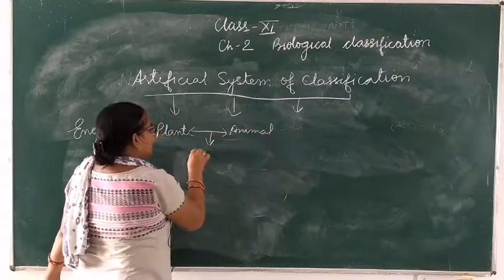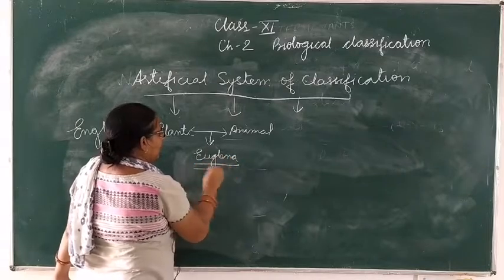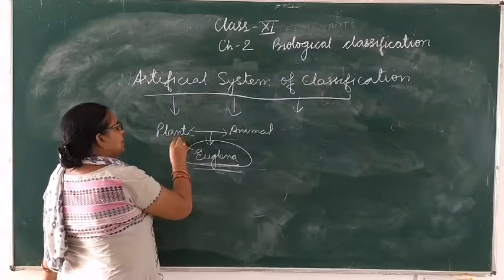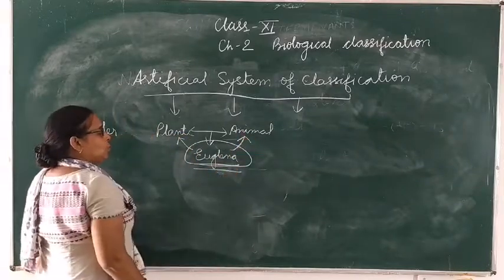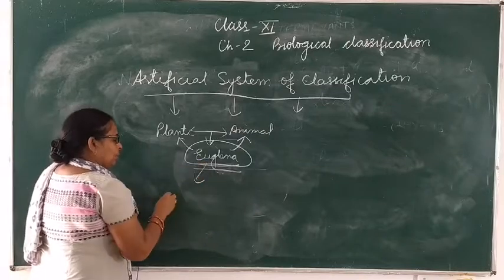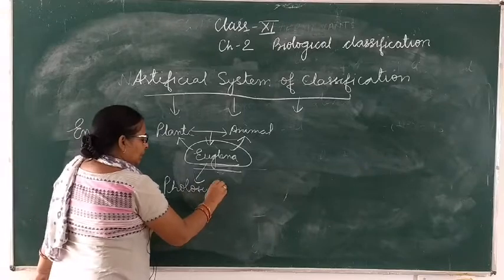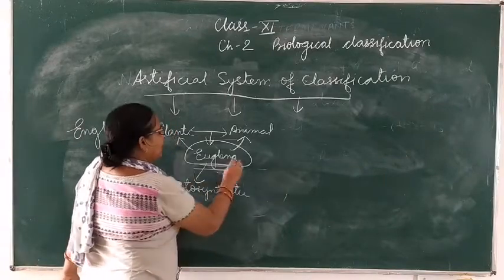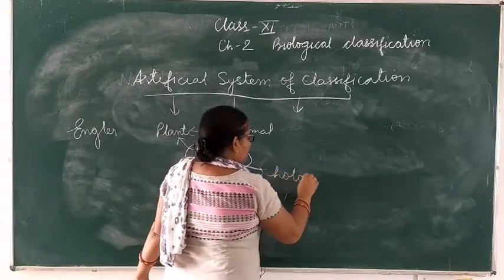In this, the link is Euglena. Euglena is an organism considered as plant and also as animal, because Euglena is photosynthetic, whereas its mode of nutrition is also holozoic.